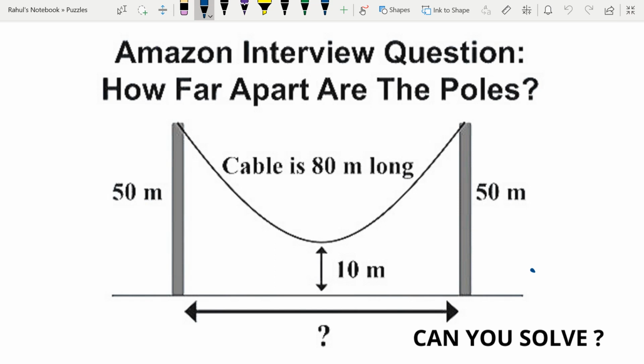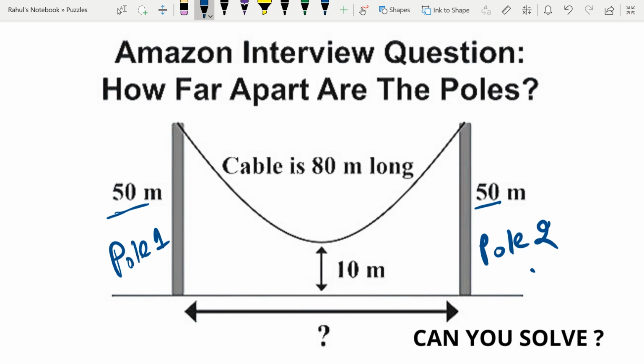As you can also see, two poles are there. Suppose it is pole 1, and suppose this is pole 2, right? Then the length of each pole is 50 meter, as you can directly see from the picture, from the diagram as well.